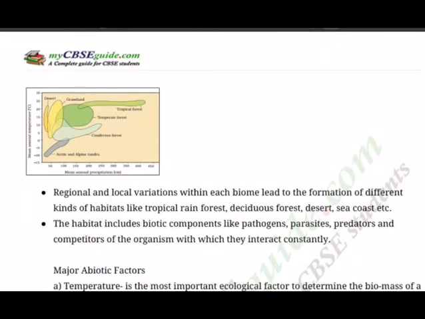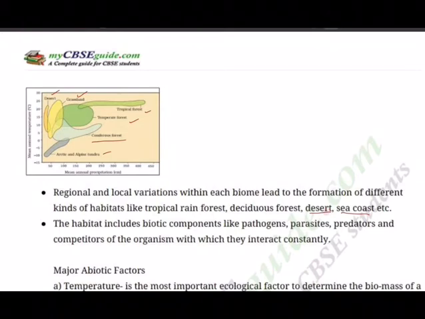Now you can see here the deserts and the grassland. You can also see tropical forests, temperate forests, and then the coniferous forests, then alpine tundra, all these are occupying a vast area. So hence we consider the biomes as the biggest ecosystems. So regional and local variations within each biome lead to formation of different kinds of habitats like tropical rainforest, deciduous forest, desert, sea coast, etc.